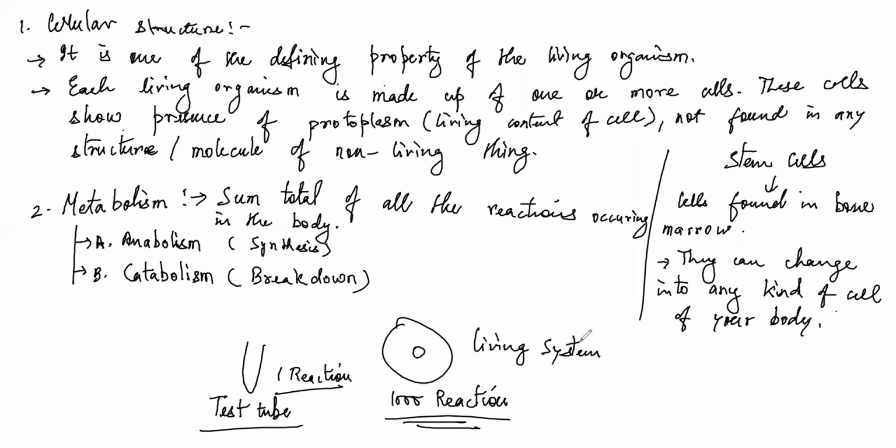This is the difference which separates us from other non-living matter. We show millions of reactions going on inside a single cell at the same time, and that makes us a little different from what we call non-living things. Am I clear?